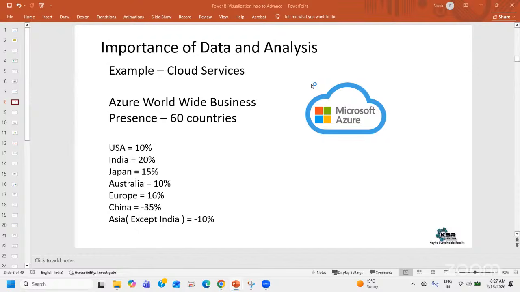And if you see all these countries, only China is negative, and even in Asia, except India, the Asian market for Azure is minus 10%. I've just taken this data to analyze. I want to get some answers, so let's see how this analysis works.